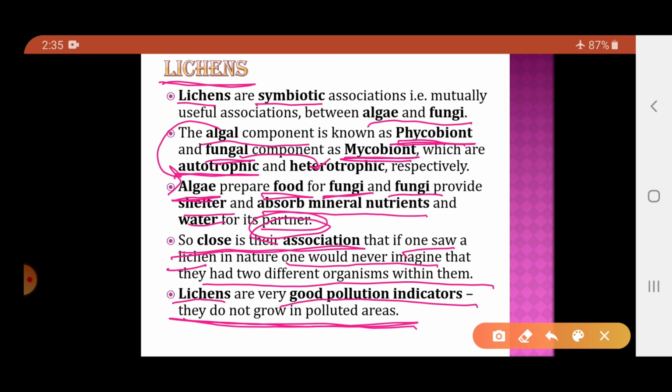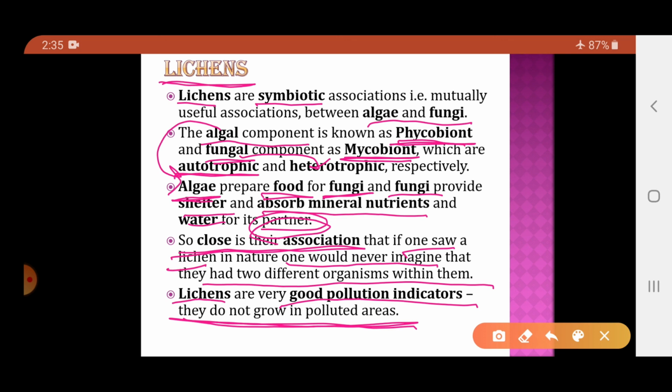What are lichens? It is a close symbiotic association between the algae and fungi. The algal component is phycobiont, which is autotrophic, and the fungal component is mycobiont, which is heterotrophic. Both the organisms are benefited by each other's presence. Algae, being autotrophic, will prepare the food and provide it to the fungi.